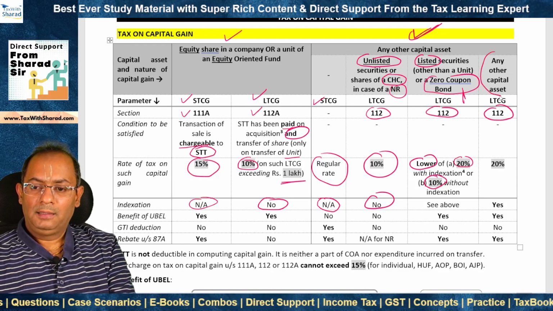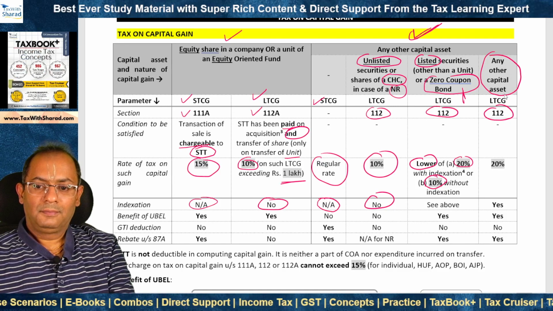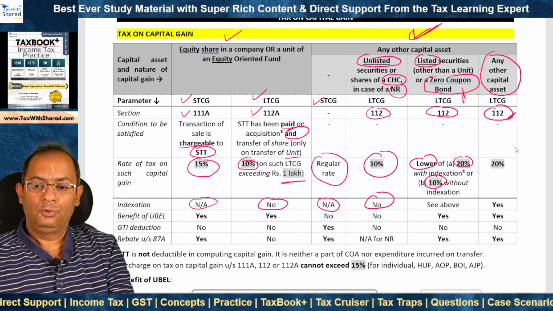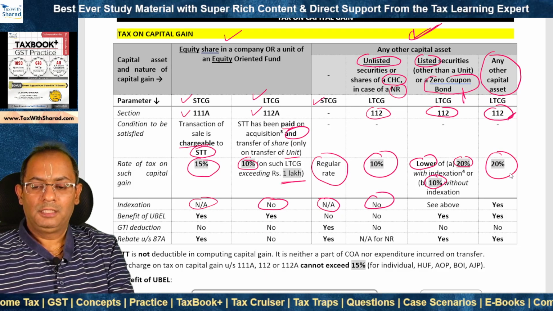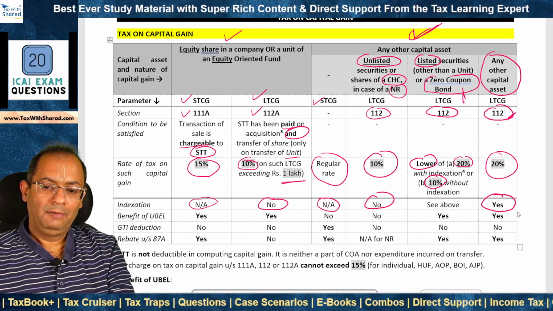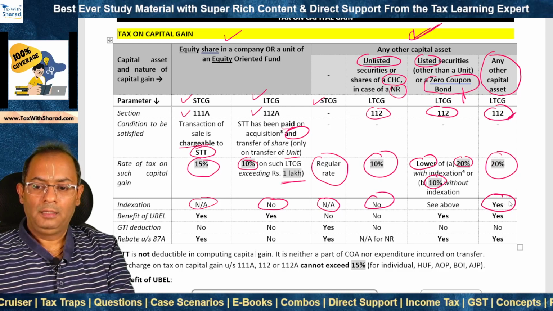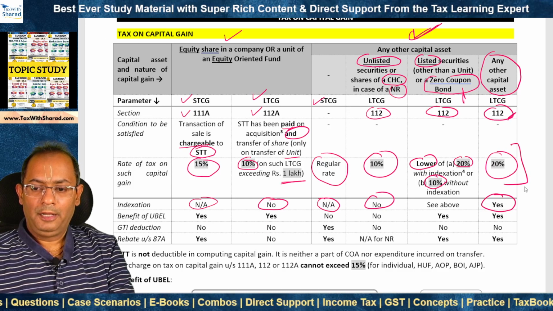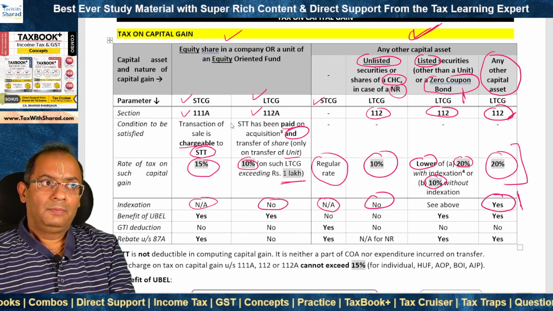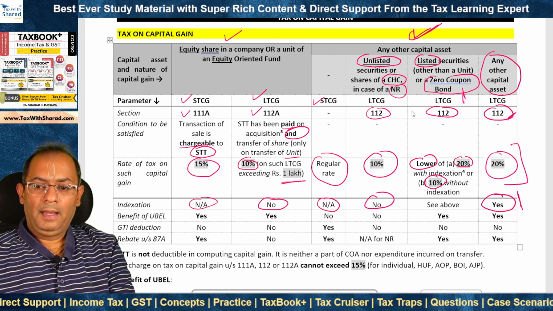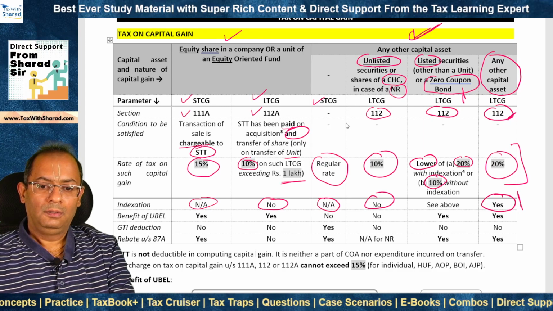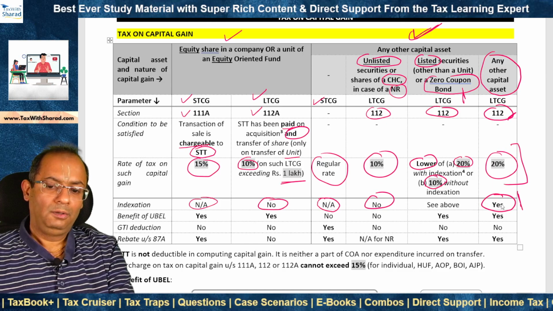As far as any other capital asset is concerned, which is a long-term capital asset and therefore long-term capital gain arises falling under 112, then the rate of tax applicable is 20%, and in that case indexation is available. So indexation is available only in the case of this general rate of 20% for LTCG. In all other cases, 111A, 112A and the other cases of LTCG under 112, as well as short-term capital gain which is not under 111A, indexation is not available.